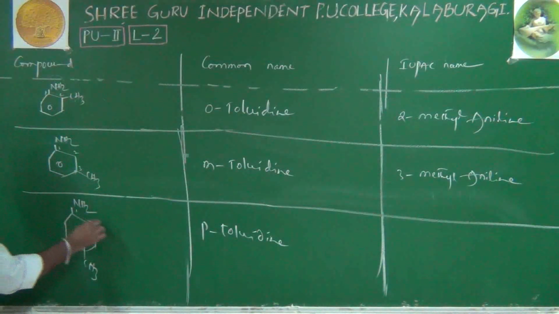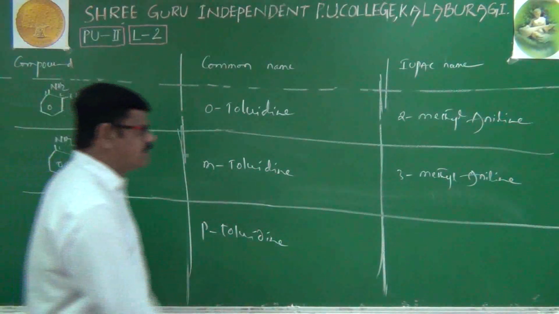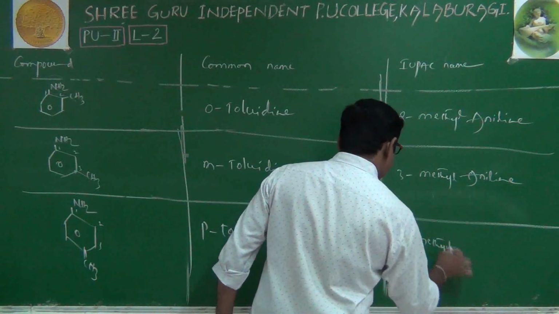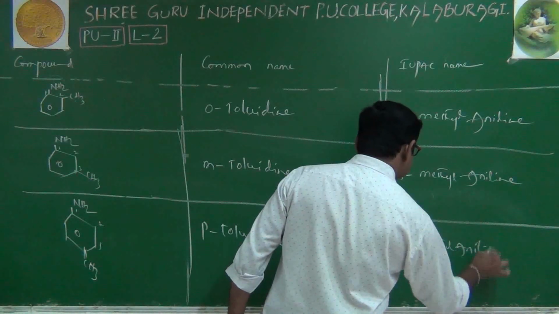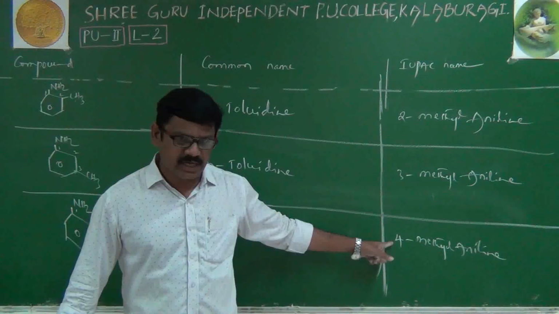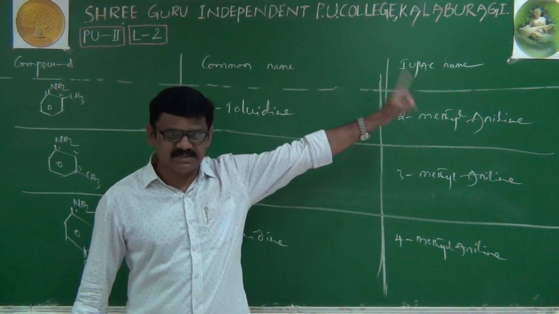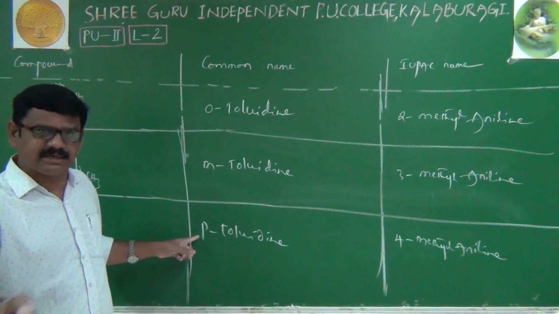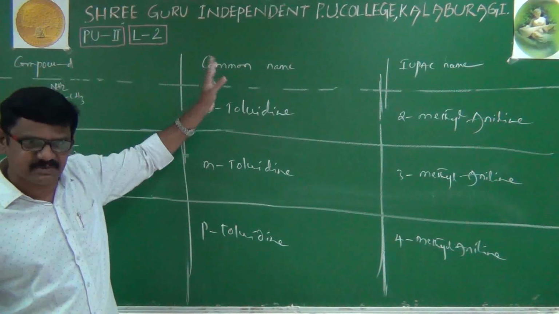Next 1, 2, 3, 4. That's it. 4-methyl aniline. That's why when we are using numbers like 2, 3, 4, that is 100% IUPAC system only. When we are using the words ortho, meta, para, that is also 100% common system only.